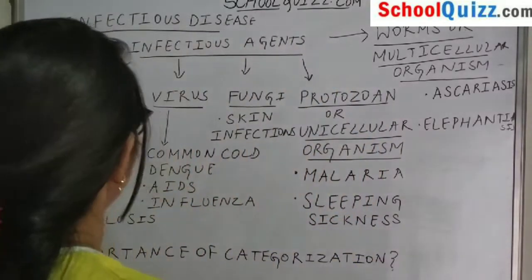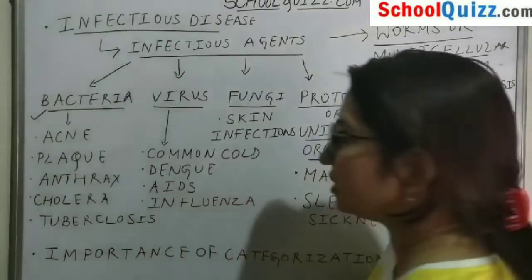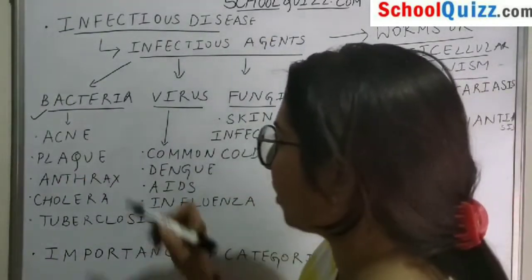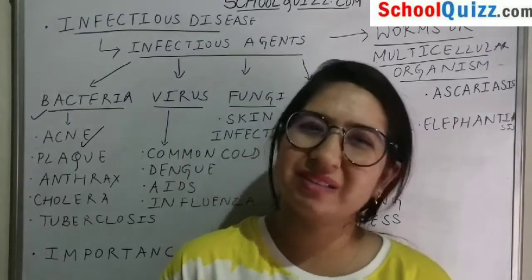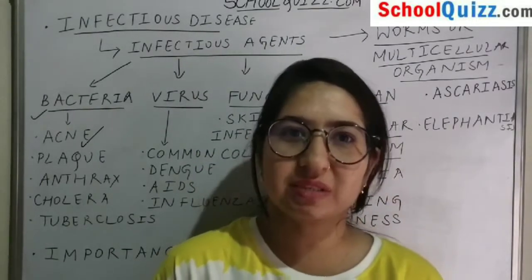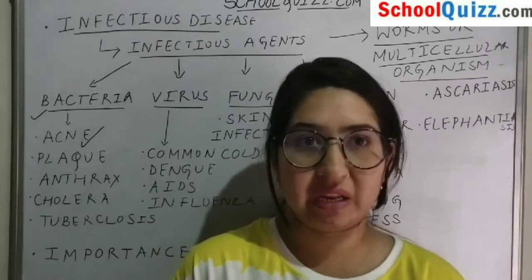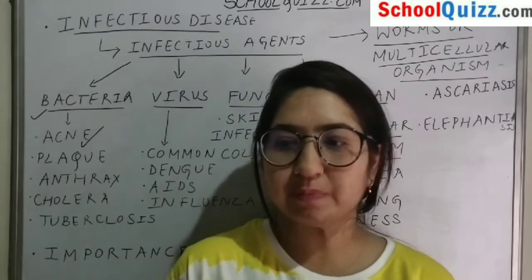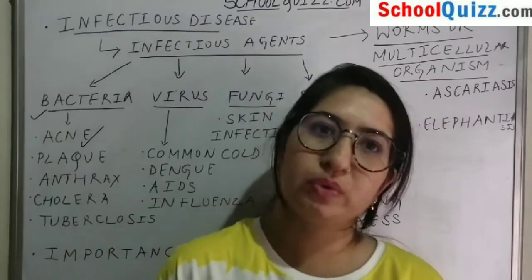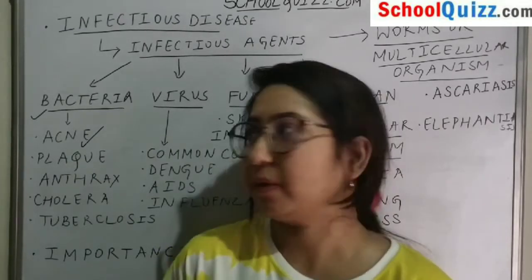Bacterial diseases are diseases caused by bacteria. The first is acne or pimples, a common problem of youngsters nowadays. Acne is caused by bacteria that come in contact with our skin through the air or the pollution in which the bacteria are present.